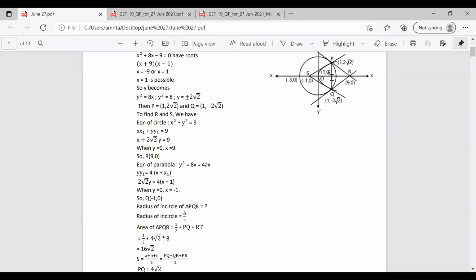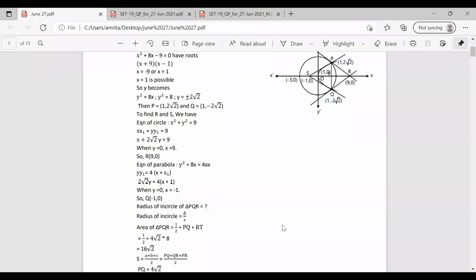Similarly, RT we can find out. We have the point T, it is 1, 0. Then R, it is 9, 0. So solving, we can find the distance of RT. So RT becomes 8. So area of triangle PQR is equal to half into PQ into RT. So it becomes half into 4 root 2 into 8. So the area of triangle PQR becomes 16 root 2.